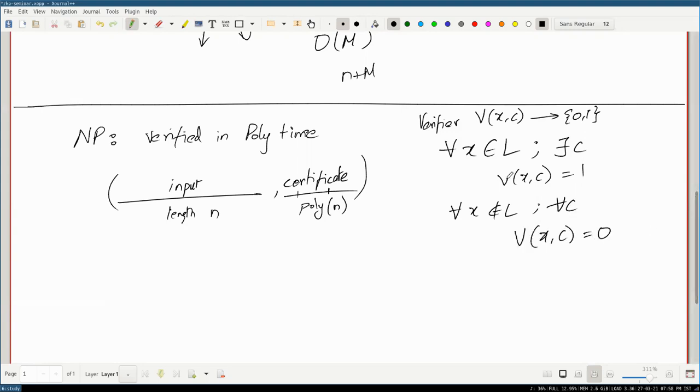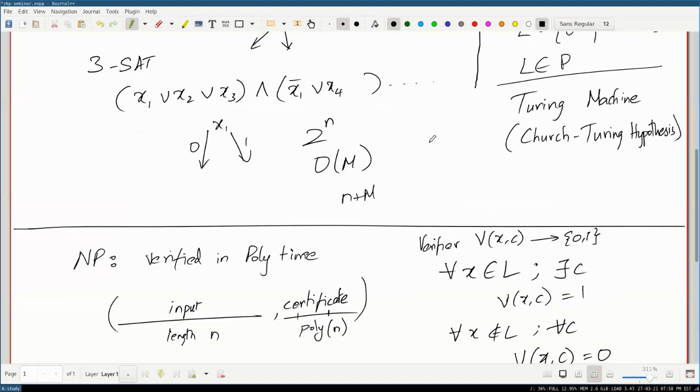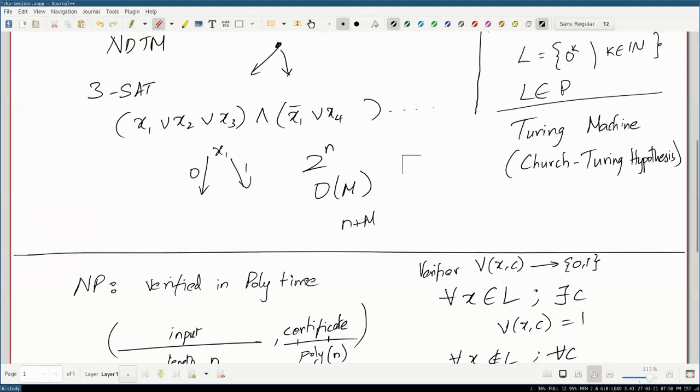Okay. So if you can come up with V here, what is V? V is some polynomial time Turing machine. It's just a normal Turing machine, no non-determinism, no extra power. But where did we throw away that non-determinism? With the certificate. So notice that the equivalence intuitively comes because instead of non-deterministically making all these choices, let's say there's some higher power that knows this future, they can tell you that exact set of choices and serialize it in a string called a certificate and give it to you.